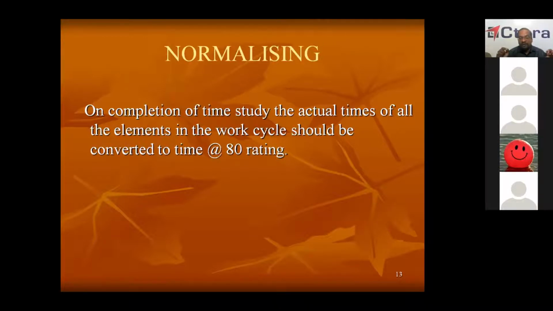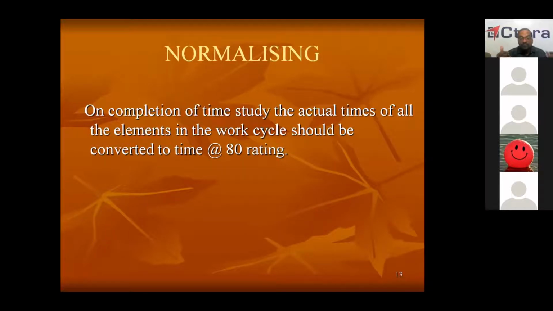So finally, whether that worker is working at 40, 60, 80, 100 or 120 rating, we will convert the time taken by all the workers into 80 rating, so that many people can achieve this time. All the people will find it comfortable to work with this time, because if you keep 120 or 100 rating, many people cannot catch up, as that is a very fast rating.